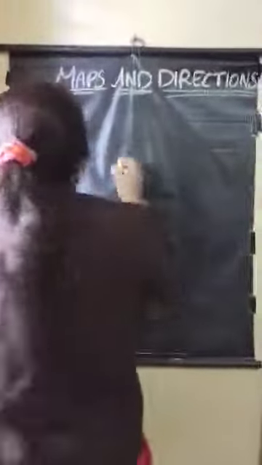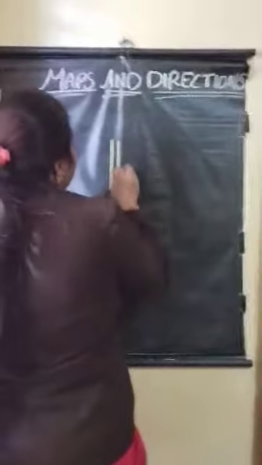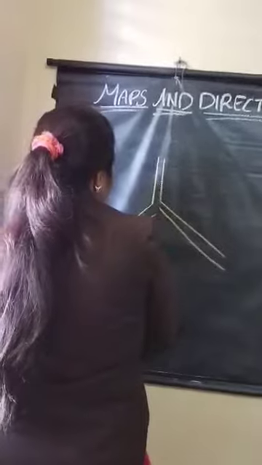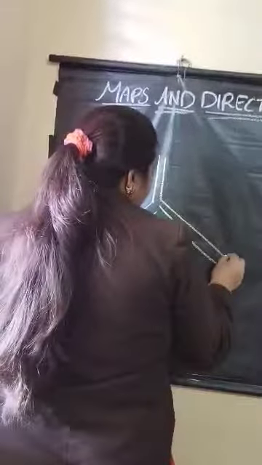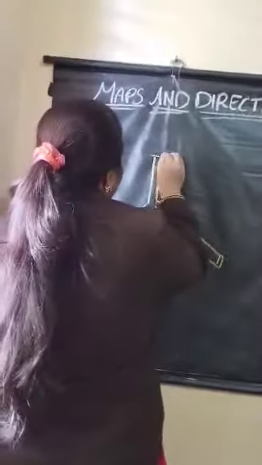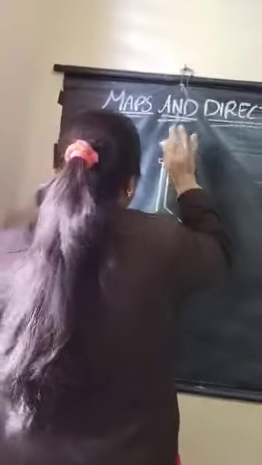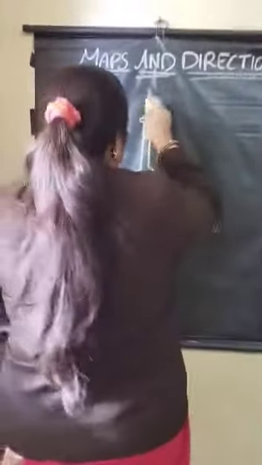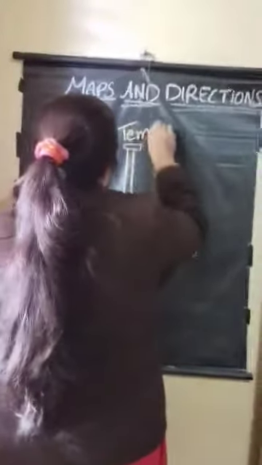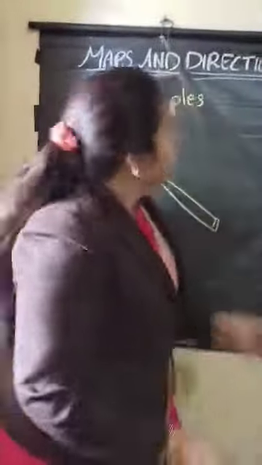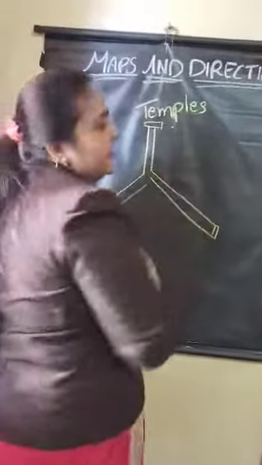So here, in the one example I am showing, this is our map. Somewhere we are going, so this is our map. If we want to go to some place, we want to reach some place, one simple way I can tell you. Temples, I have written here. What have I written? Temples. I want to reach this temple.